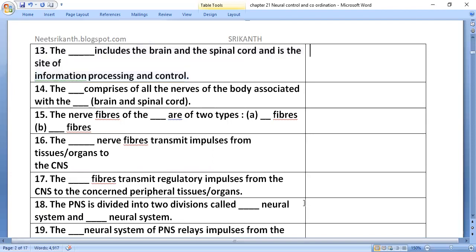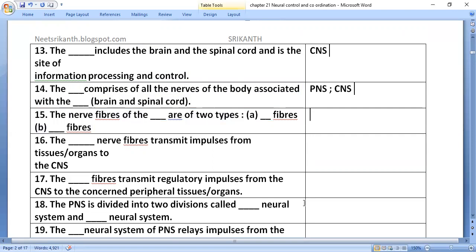The dash includes the brain and spinal cord and is the site of information processing and control. Central neural system. The dash comprises all the nerves of the body associated with the brain and spinal cord. The PNS comprises all the nerves of the body associated with the CNS, central nervous system.